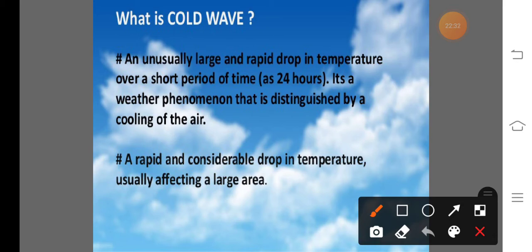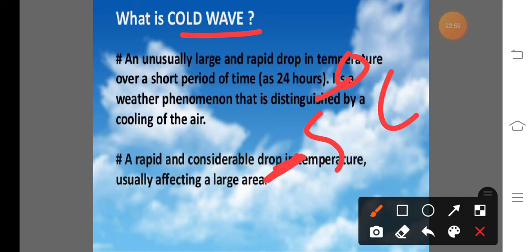Heat wave means the daily maximum temperature increases by 5 degrees Celsius for continuous 5 days. Against this, the cold wave is defined as when the daily minimum temperature, for more than 5 consecutive days, decreases by 5 degrees Celsius.